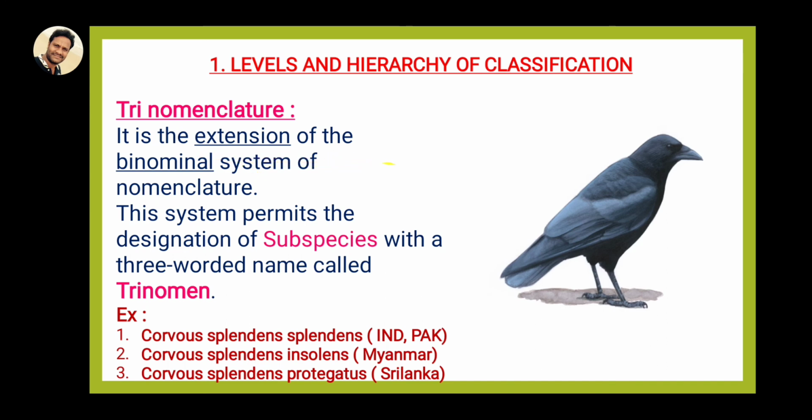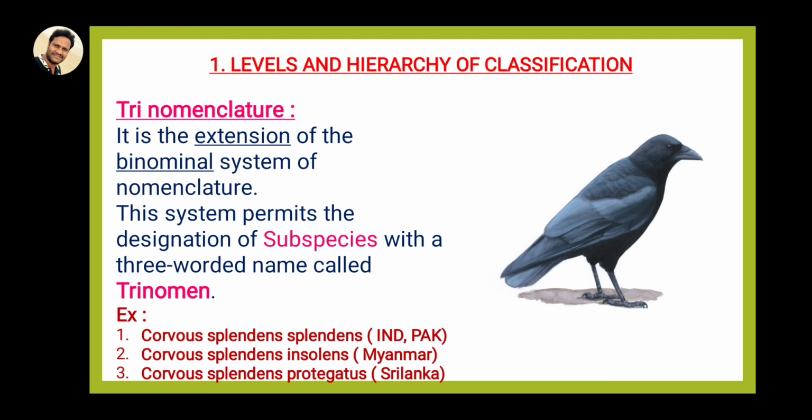What is that word? The subspecies. The subspecies word is added after the species, so the three-worded name is called a trinomen. Trinomen means having the genus, the second the species, and the third the subspecies. Since we use three words, it is called trinomenclature.